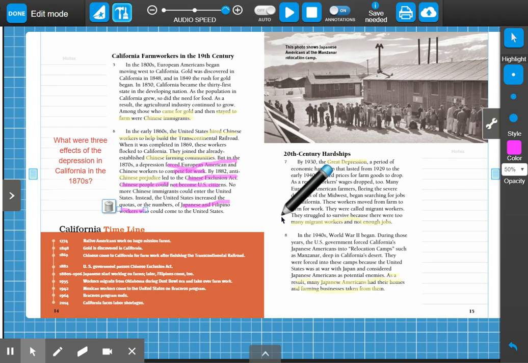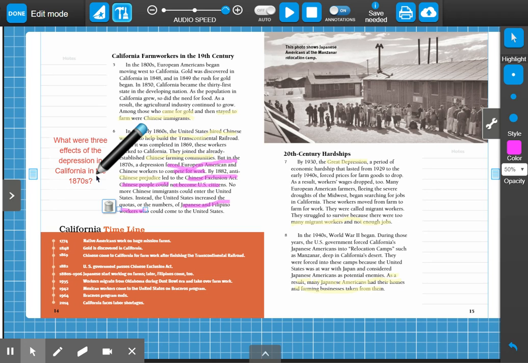So, boys and girls, today when you go into Seesaw, you are going to be asked, what text structure did the author use to present the information? Well, we used cause and effect. The cause was the depression. The effects were that they had to compete for work, the Chinese Exclusion Act, and the Japanese and Filipino workers can come to the United States.